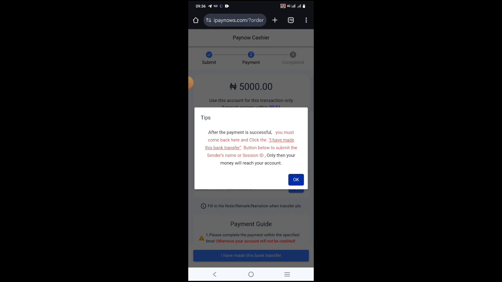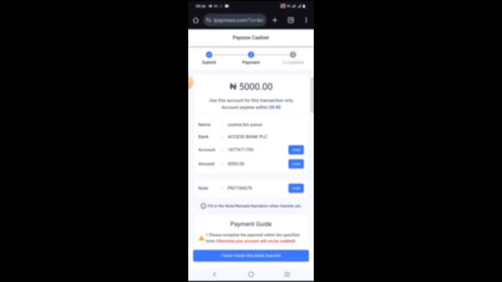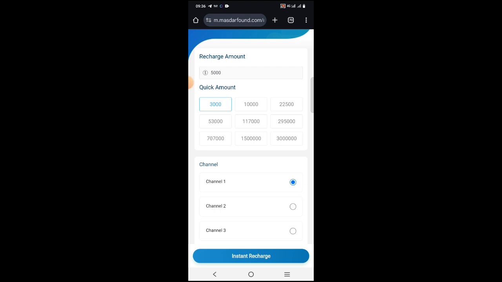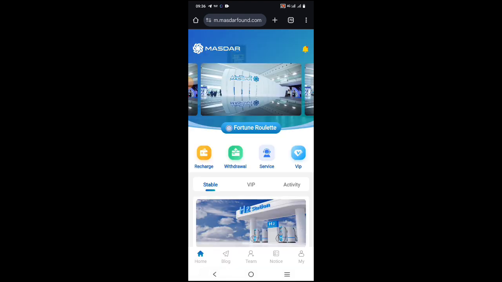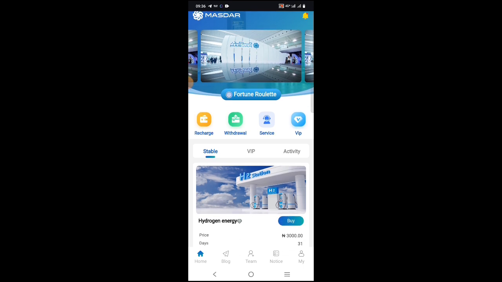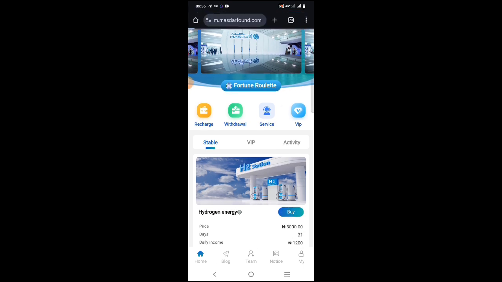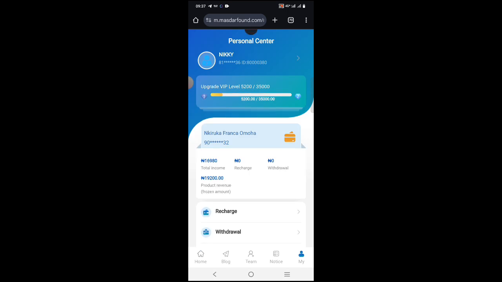You read what they wrote. So you copy this thing they gave you here, copy it and make payment. You have only 9 minutes to make the payment. Once you have done making the payment, you click here, I have made payment. You understand? Then you go back and refresh your dashboard. You will see it on your dashboard. So you go to mine, you will see it here on your recharge. You will see the money here.